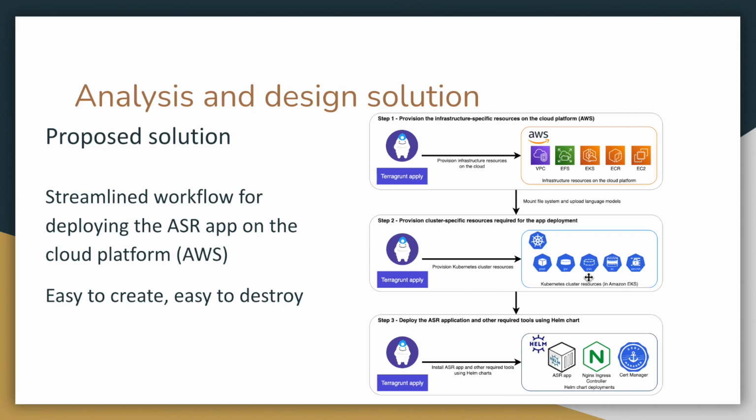There are 3 steps in total to provision the resources that we need. In the first step, we need to provision the infrastructure-specific resources on the cloud platform. For example, the AWS EKS can help us create a managed Kubernetes cluster that we can deploy our application into. In the second step, we need to provision the cluster-specific resources required for the application deployment. For example, persistent volume, which is used to access the storage components that we provision in AWS to access our language models. And in step 3, with infrastructure and cluster ready, we're able to deploy the actual application and install some other required tools using Helm chart. It is very easy to create, easy to destroy, as everything is fully automated.